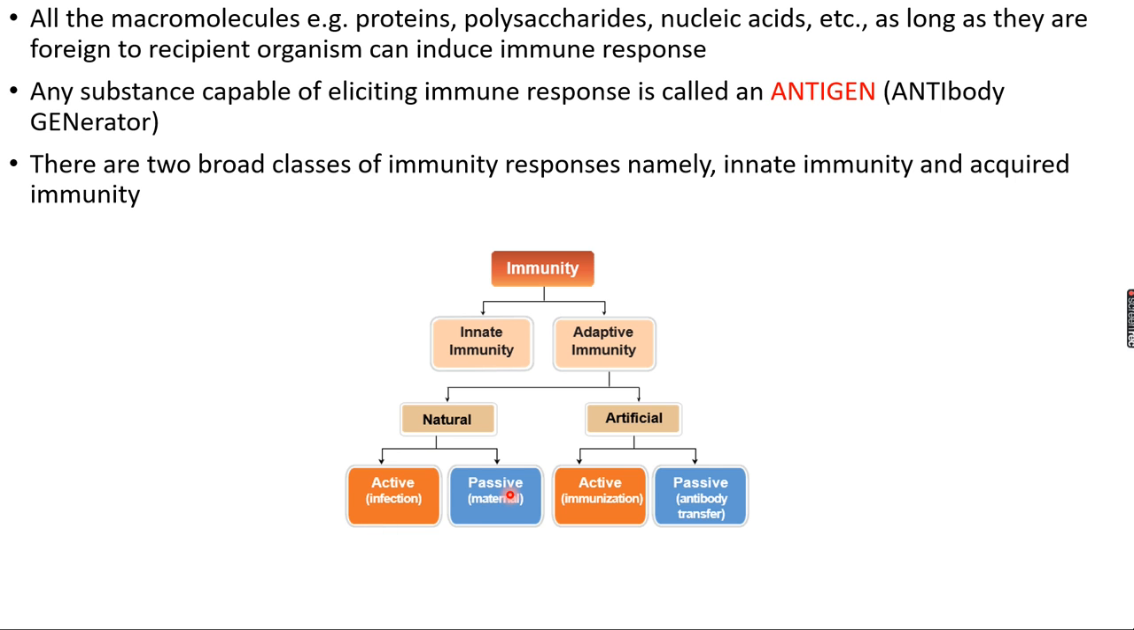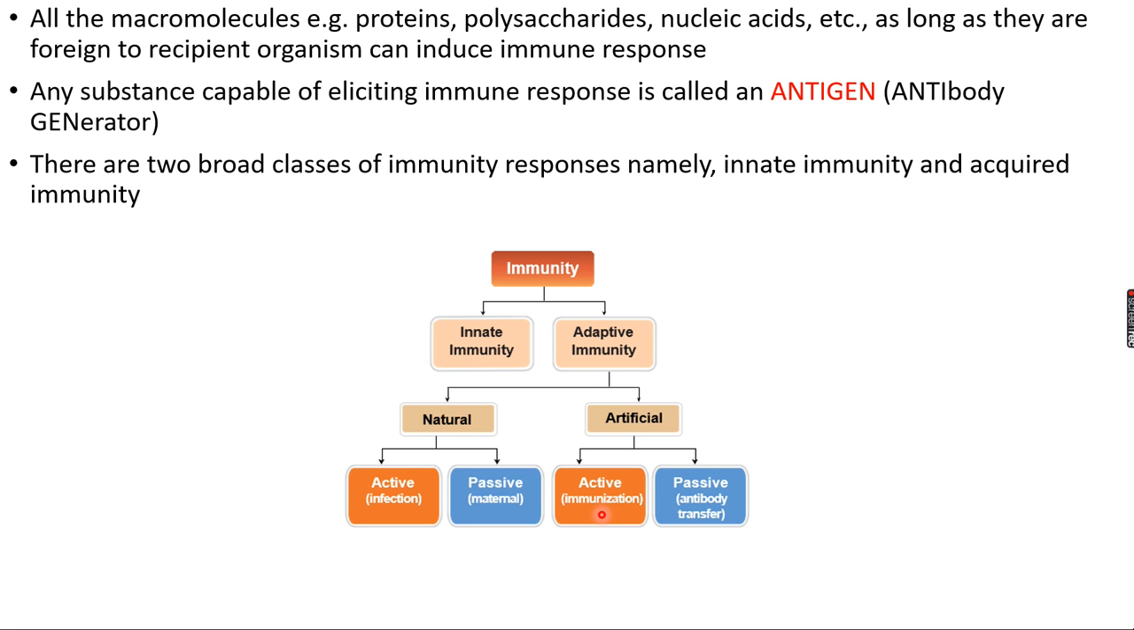Second one, passive. Here through the maternal blood from the mother to the fetus. If the antibodies in the mother's blood are transmitted to the fetus, the developing embryo, through the placenta, then it is called passive immunity, maternal, from the mother to the baby, right? So both are natural. Now what is artificial? Once again, we are classifying artificial adaptive immunity into two categories. One is active, another one is passive.